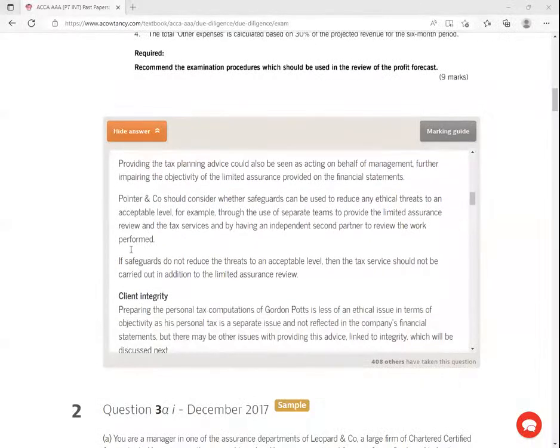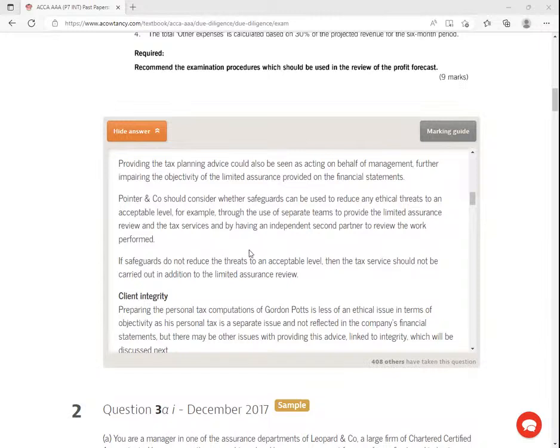Okay, so you're told at this point that the company should consider whether safeguards can be used to reduce any ethical threat to an acceptable level. For example, through the use of separate teams to provide the limited assurance review and the tax services, and by having an independent second partner to review the work performed.